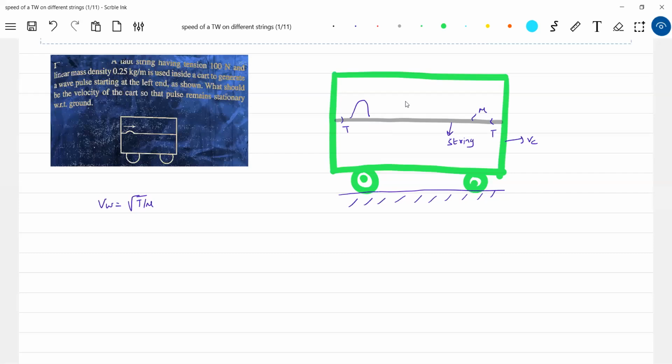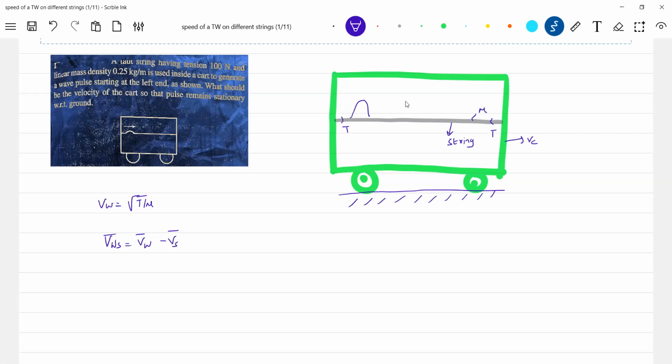So I'll go back to relative velocity. Velocity of wave with respect to rope, that is the string, is velocity of wave minus velocity of string.